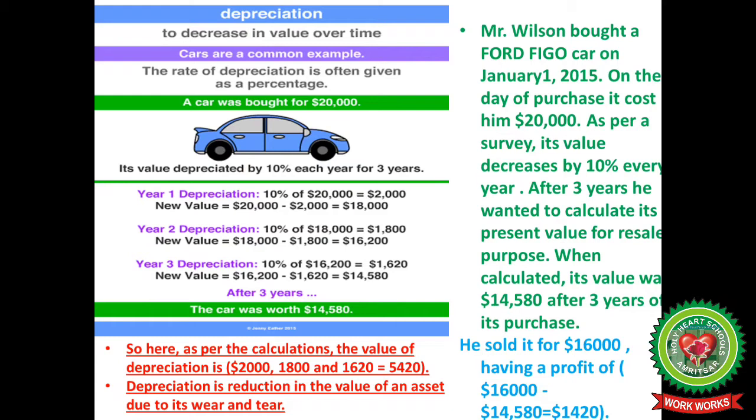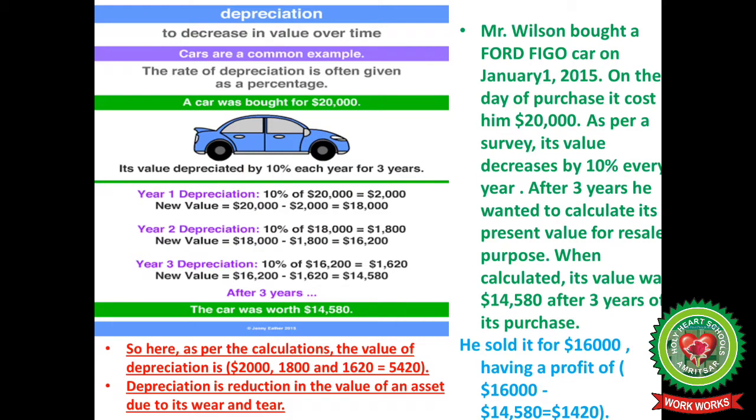When he calculated it, its value was $14,580, after 3 years of its purchase. He sold it for $16,000, having a profit of $1,420. So here we can conclude depreciation means a decrease in value over time.